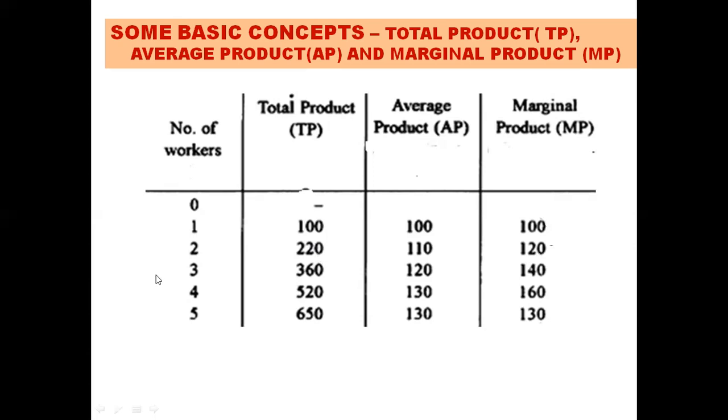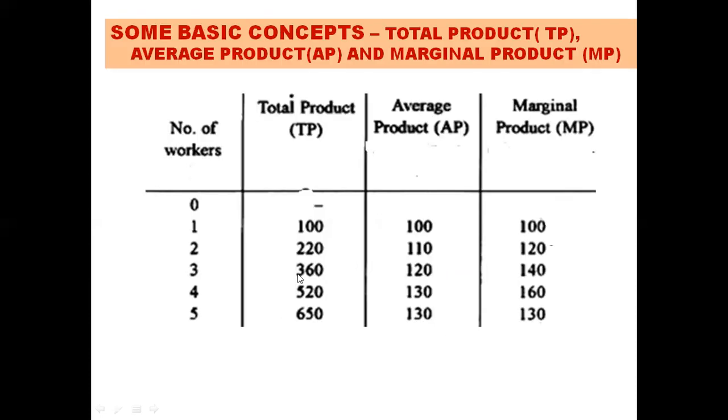So 120 by del L, what is del L? 2 minus 1. So 120 by 1 is 120, right? Now when the number of workers is increased to 3, TP increases to 360. And average product will be 360 divided by 3, which gives us 120, because TP by number of laborers is 120.